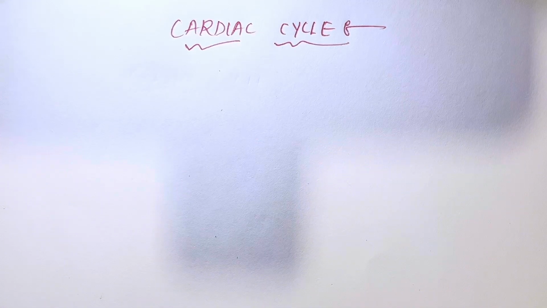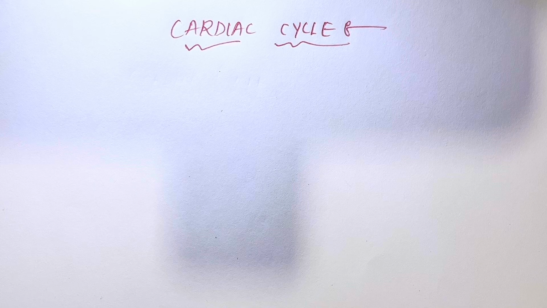So first of all, what is the cardiac cycle? Cardiac cycle means the coordinated activity which takes place in a single heartbeat is known as the cardiac cycle.